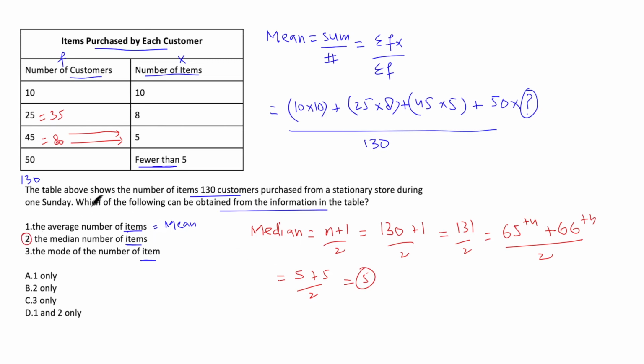This is done. Let's now have a look at the mode. Mode is basically the most frequently occurring number. Which frequency is the highest? We can definitely clearly see this is the highest frequency that we have. And this corresponds to which number? It's not given to us. It can be fewer than 5, it can be 4, it can be 3, it can be any other number. Hence, we cannot calculate the mean, we cannot calculate the mode. We can only calculate the median. That is option choice B.